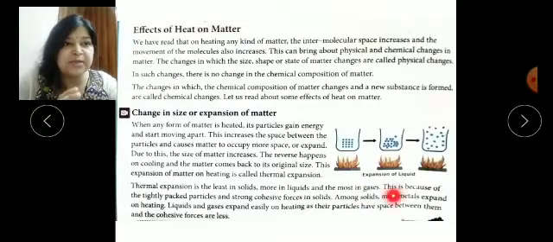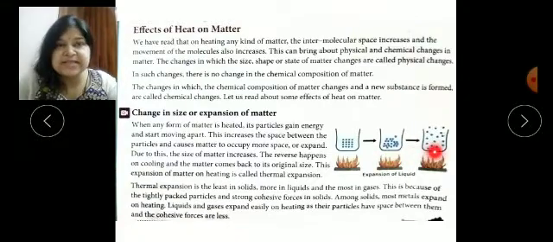This is because the arrangement of molecules is different in all three. In the solid, the molecules are tightly packed and there is high cohesive force. In the liquid, there is less cohesive force, and in the gases, there is negligible cohesive force.